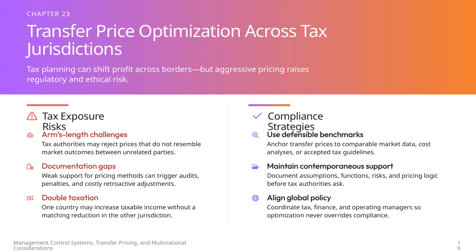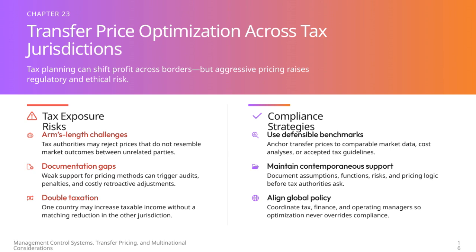In this chapter, we're focusing on transfer price optimization across tax jurisdictions. Tax planning often involves shifting profits between countries to minimize tax liabilities, but aggressive pricing strategies can lead to significant regulatory and ethical risks. One of the main risks is tax exposure. Tax authorities expect transfer prices to reflect what independent parties would agree upon in similar market conditions. This is known as the arm's length principle. If prices don't align with this standard, authorities may reject them.